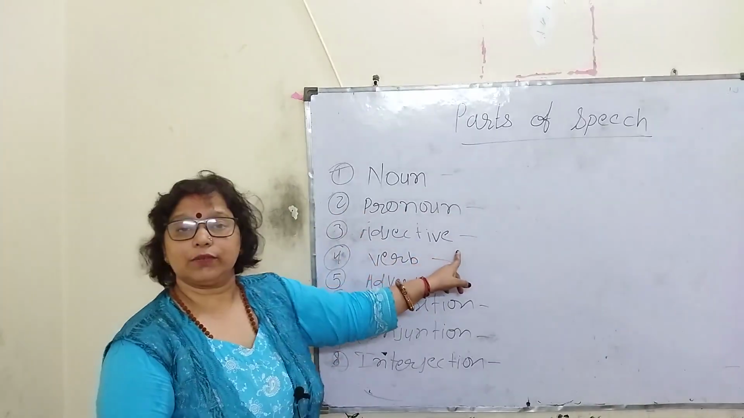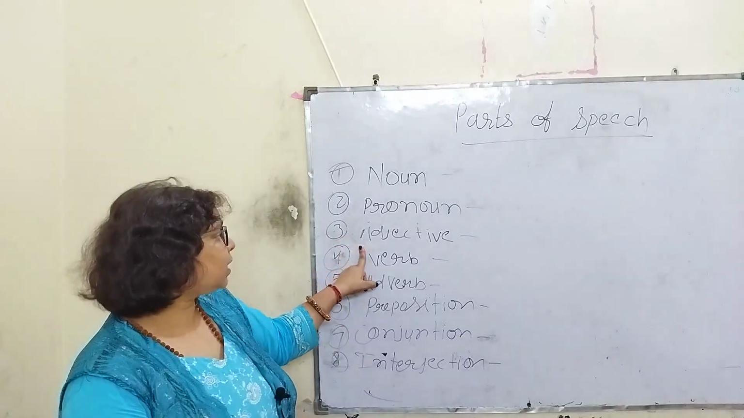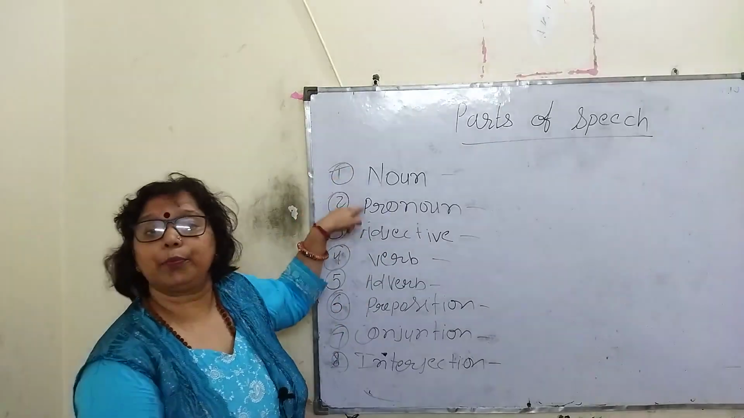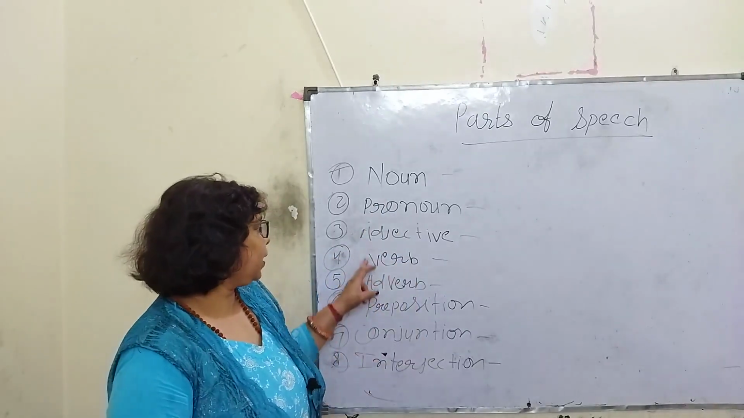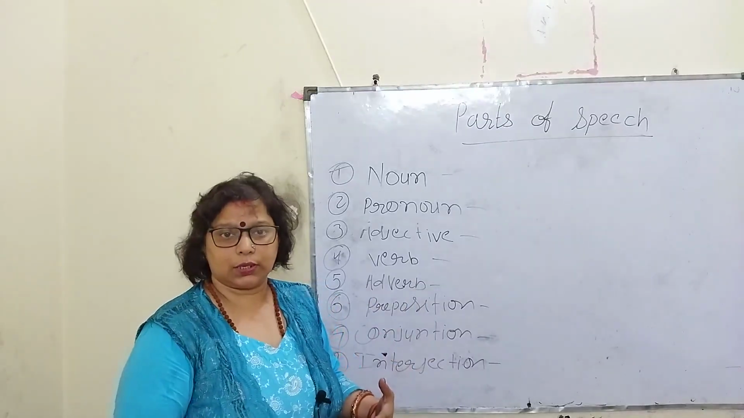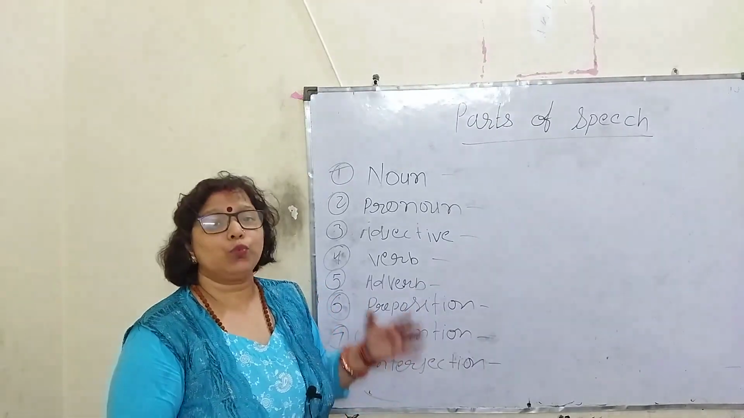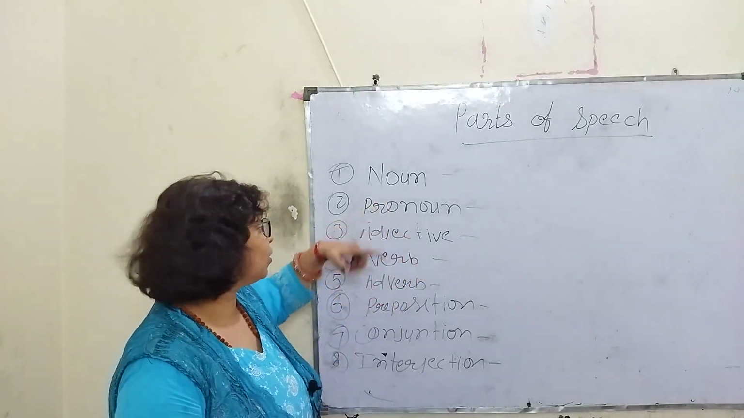Next one, adjective. Adjective is the qualifying word. Qualifying means that it qualifies a noun and pronoun. Both, it will qualify noun and pronoun. Adjective works for the noun and pronoun. As you see here, adjective is also working for the noun and pronoun.